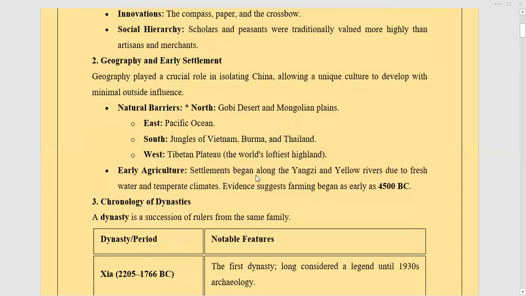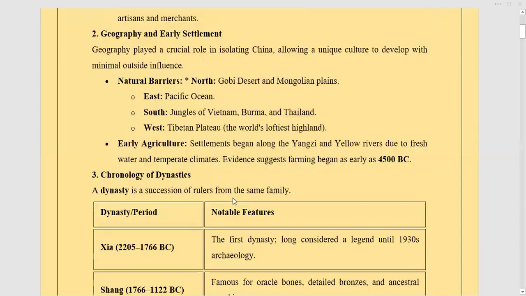So early agriculture began in the Yangtze and Yellow River areas due to fresh water and temperate climate. Temperate means the normal climate, 60 degrees. Evidence suggests that farming began in 4500 before Christ. Before that, they did not have the concept of farming.